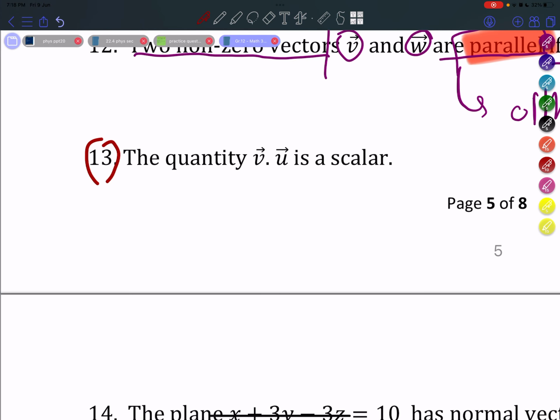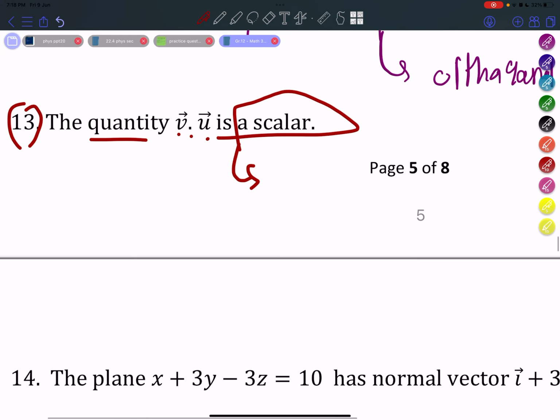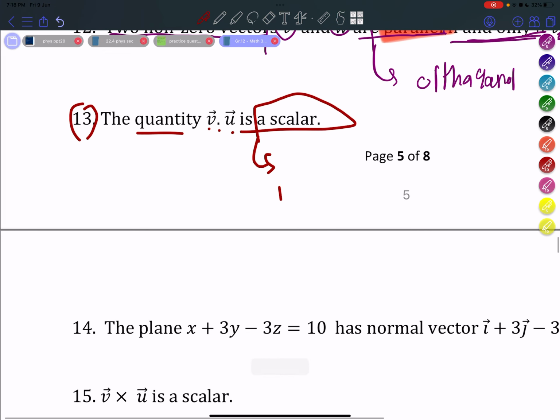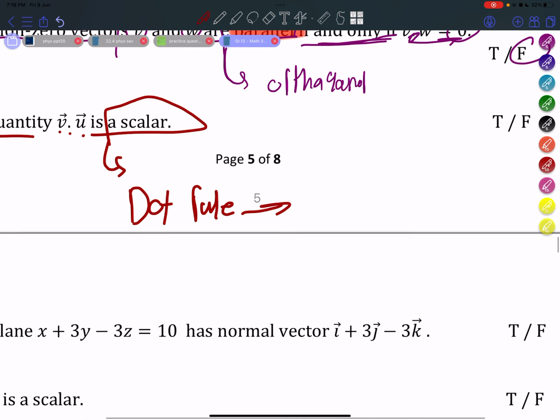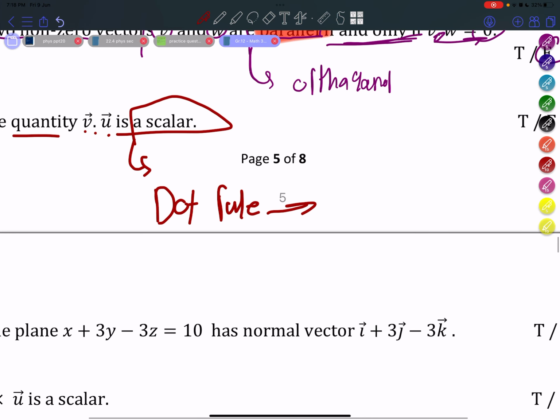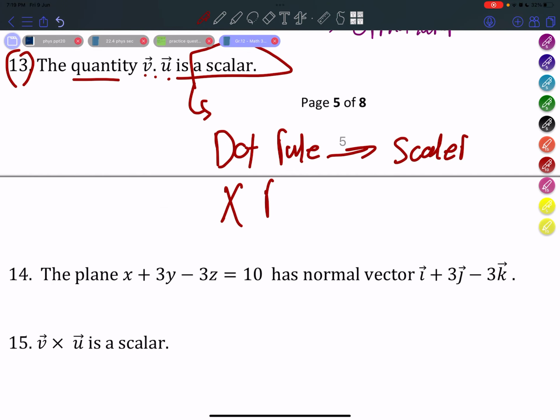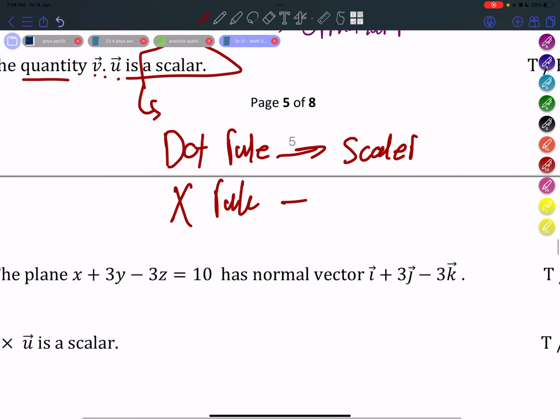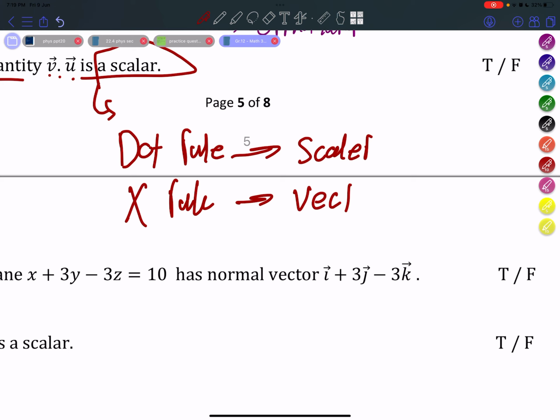Moving on to question number 13. The quantity v dot u is a scalar, which is true. Why? Because if we use the dot rule, then the product we'll be getting is a scalar. While if you use the cross rule, then the quantity we'll be getting is a vector.